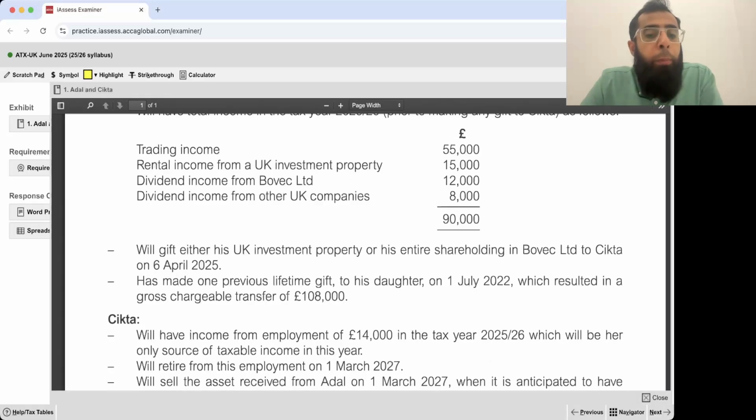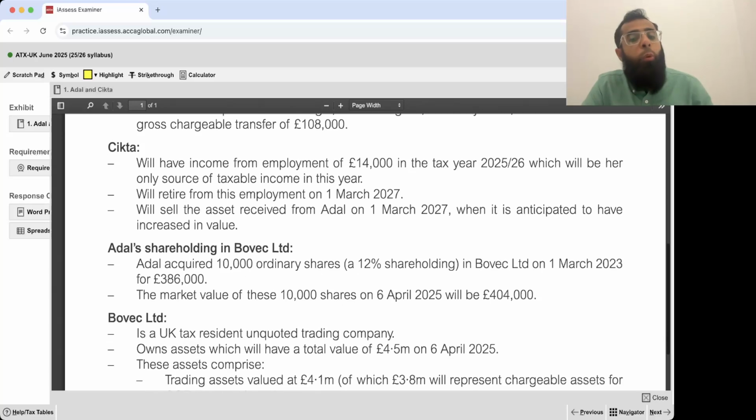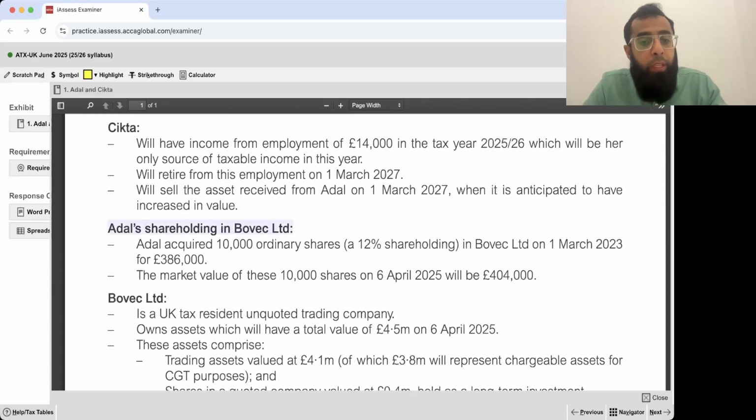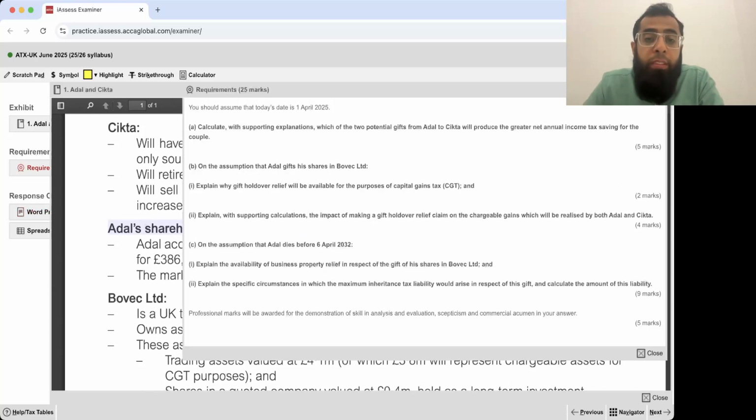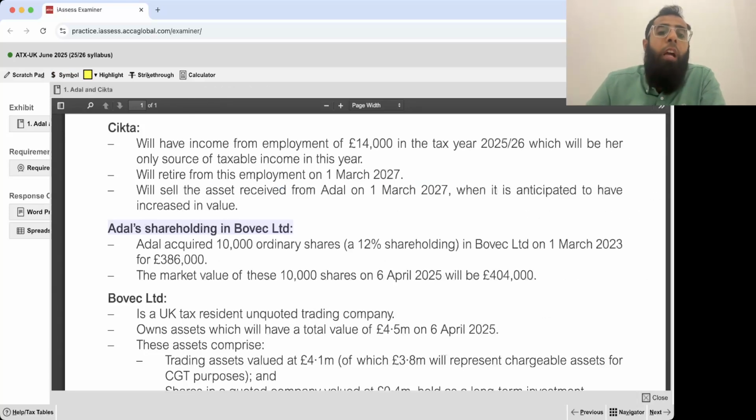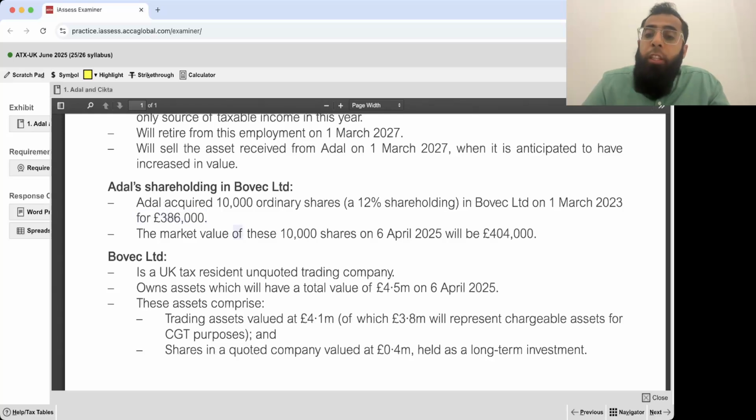Okay, so now we'll be reading in relation to these shareholdings in Bovac Limited. The reason being is that we have to discuss why gift holdover relief will be available. So now when we look at Adil's shareholding in Bovac Limited, Adil acquired 10,000 shares, a 12% shareholding in Bovac Limited on 1st March 2023 for 386,000. The market value of these 10,000 shares will be 404,000. Bovac Limited is a UK resident unquoted trading company.